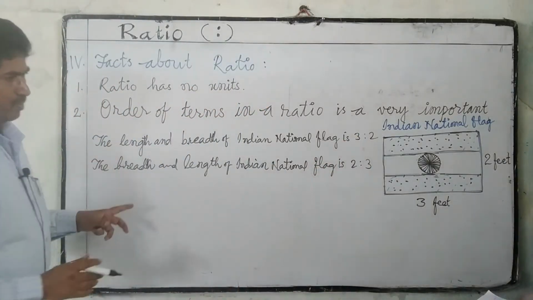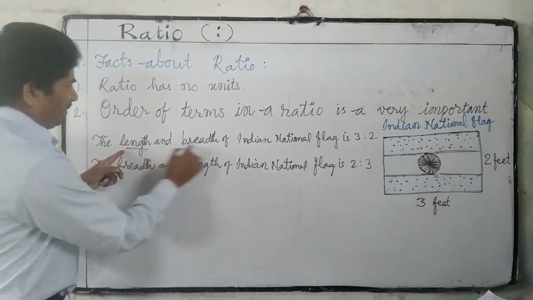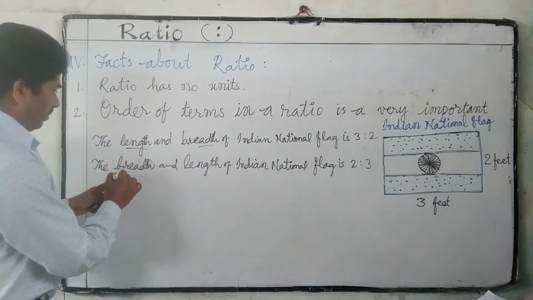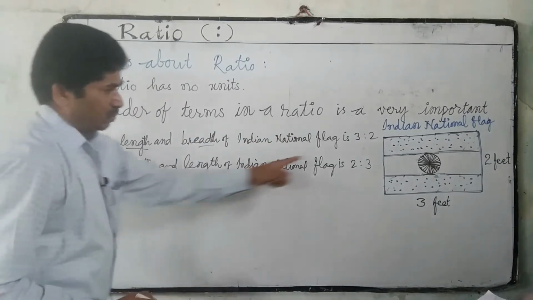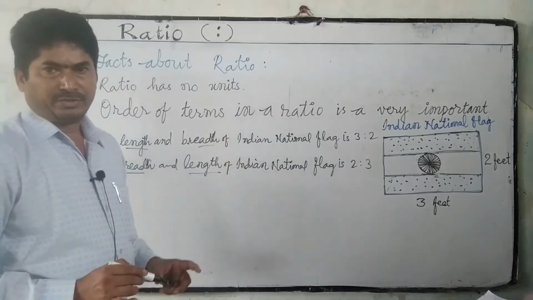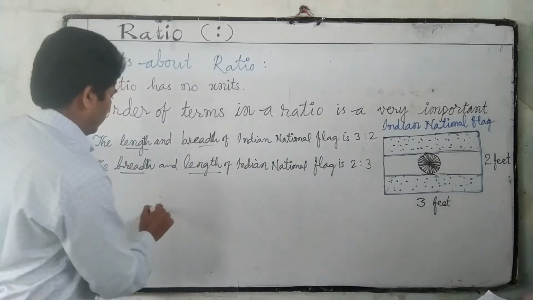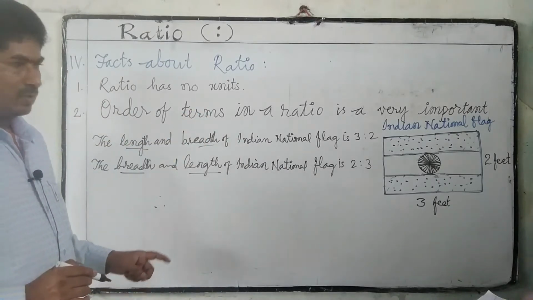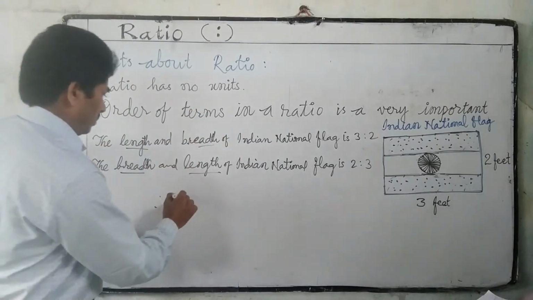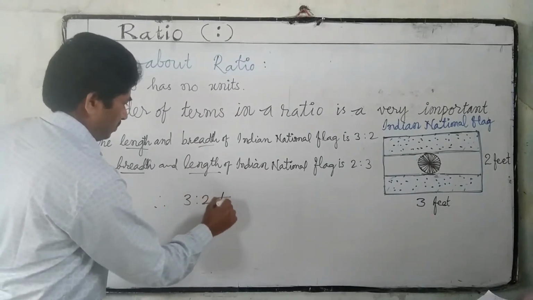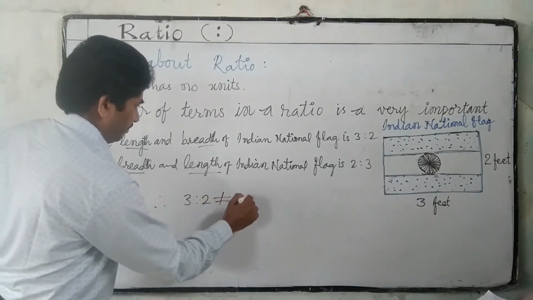In this, length and breadth 3:2. In this, breadth and length 2:3. These are different ratios. So what we understood: order of terms is very important. 3:2 is not equal to 2:3.